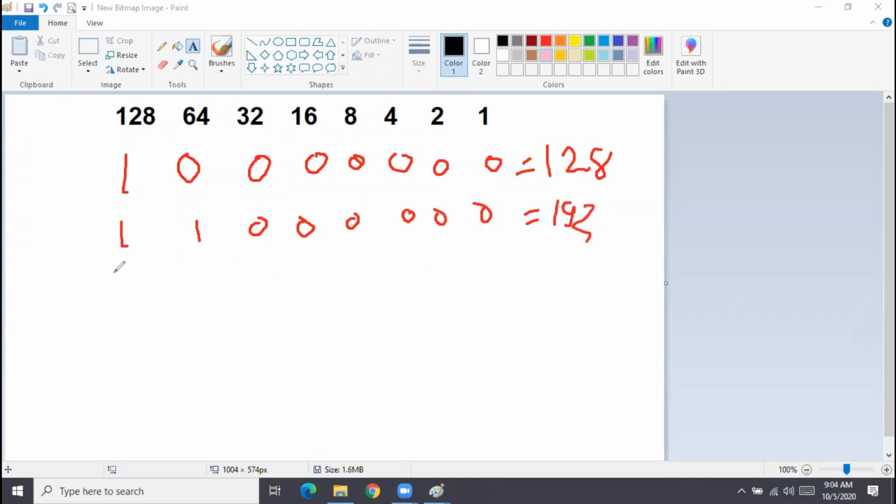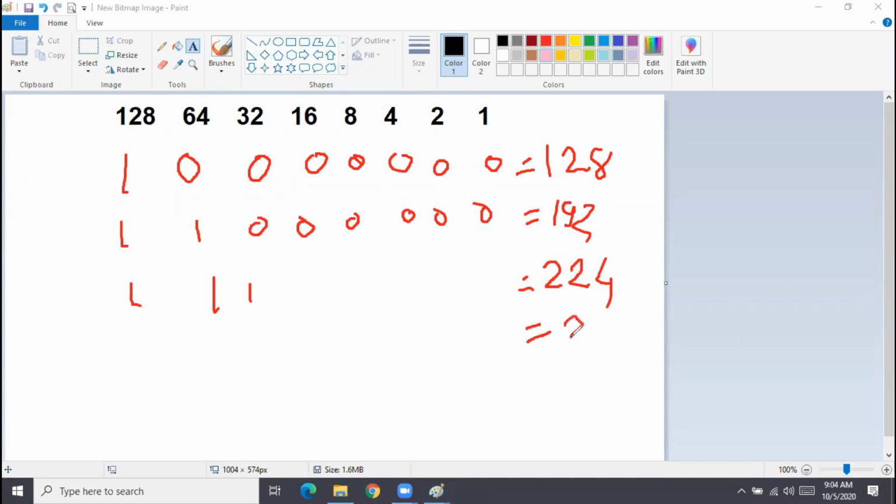If it is 3 bits, 111, it becomes 224. 4 bits means how much? 240. 5 bits means 248. 6 bits means 252. 7 bits means 254. And 8 bits is 255.